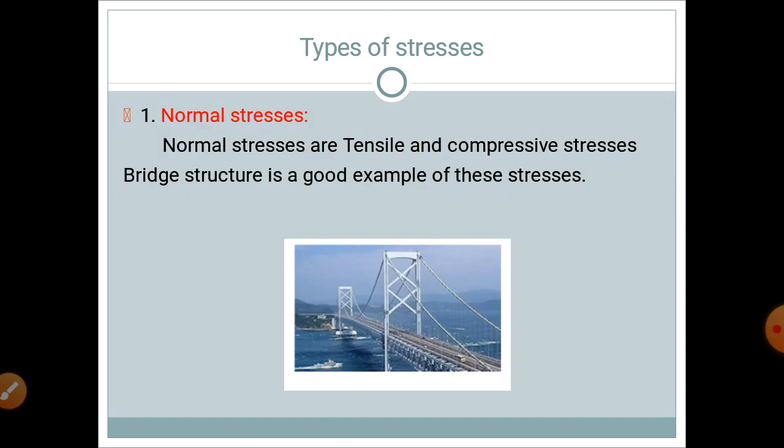Now here we will see the different types of stresses. The first type is the normal stresses. Normal stress exists on a material when the material is subjected to a normal force. Normal stress is the ratio of normal force divided by the area on which it is acting, and normal stresses are tensile or compressive in nature. Here you can see a bridge structure. This bridge structure is a good example of normal stresses.